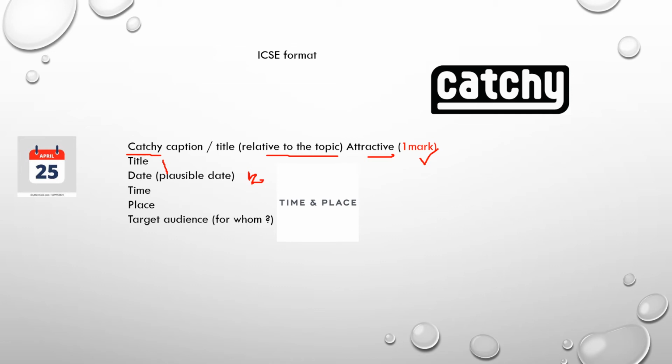Date: when you mention the date, you get half mark. When you mention the time, let's say from 10 a.m. to 1 p.m., from 9 a.m. to 10 a.m., from 9 a.m. to 11 a.m., then you get half mark. Now place has 1 mark.